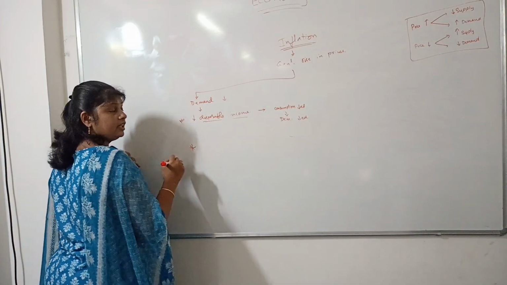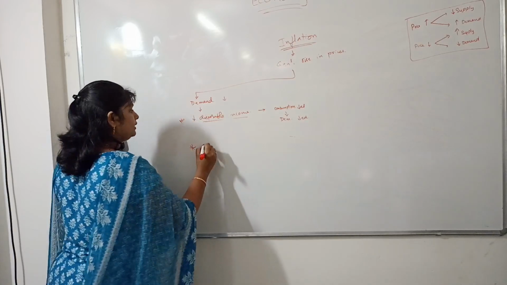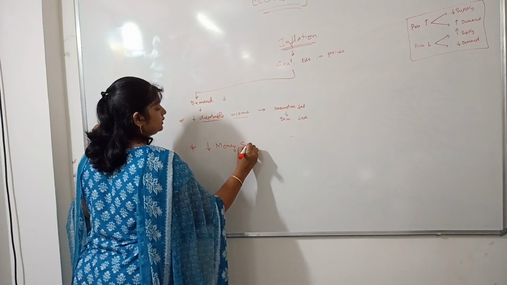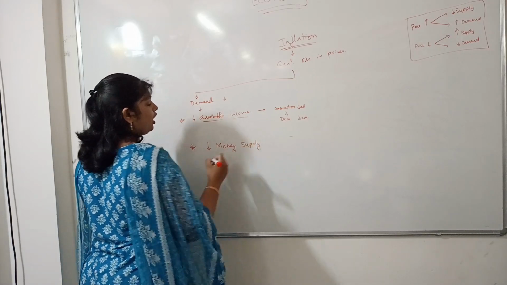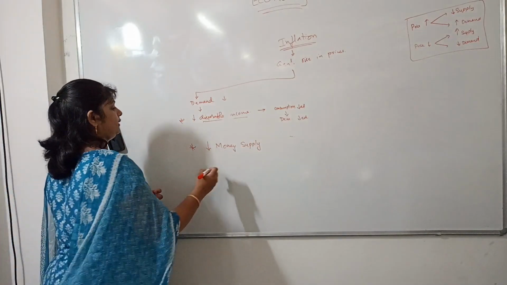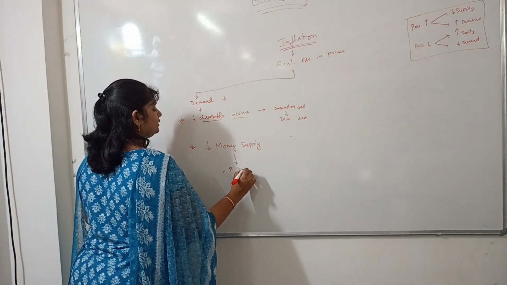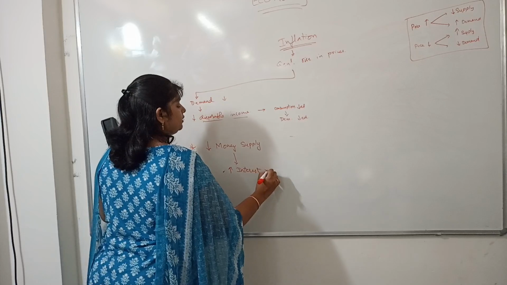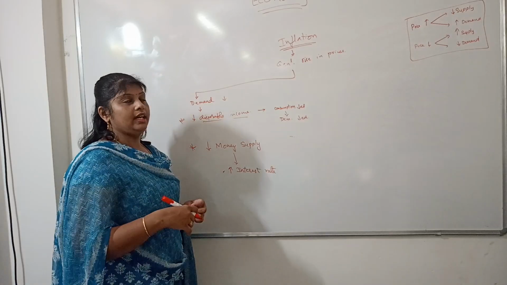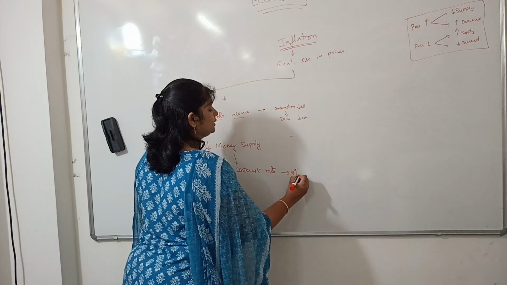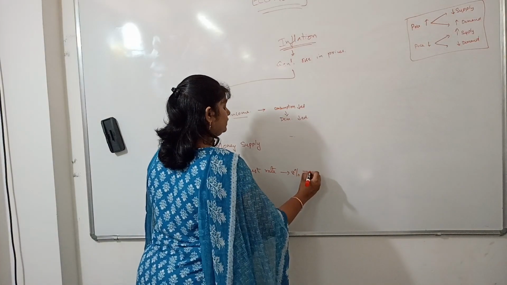The next way to decrease the demand is to decrease the money supply in the market. How to decrease the money supply in the market? First thing is to increase interest rates. See, for example, yesterday I was getting 8% interest for any FD.